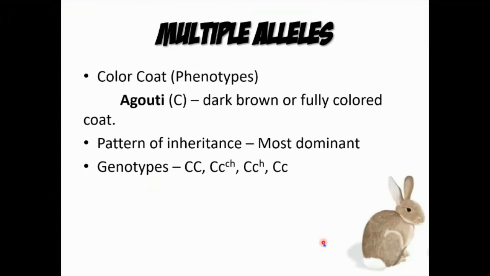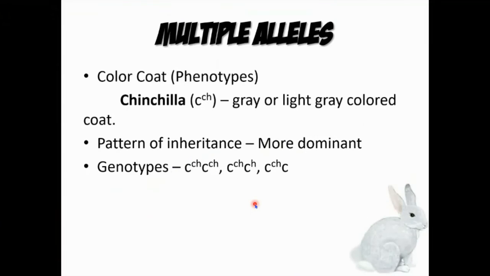So yung color coat na ito, una is agouti, no? So they are dark brown or fully colored coat, no? So they are the most dominant, and then ito yung kanilang set ng kanilang genotype, no? So chinchilla, it is a gray or light gray colored coat. So according to its pattern of inheritance, it is more dominant pero mas lamang pa rin yung agouti, no? So ito yung set of their genotypes.